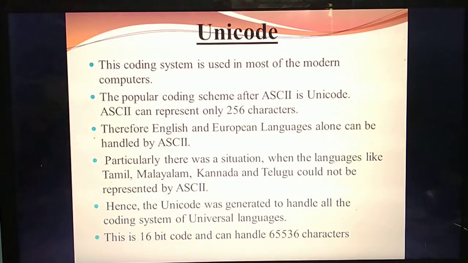This is the most popular Unicode scheme. Unicode is the most popular compared to ASCII. The first popular scheme is ASCII, which can handle only English and European languages. Then they introduced ISCII, which supports only Indian local languages. Next they designed Unicode. It supports all the local languages as well as English, European, any kind of universal language. Here the number of bits is 2 power 16, that means it can handle 65,536 characters.